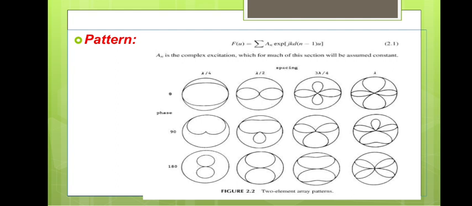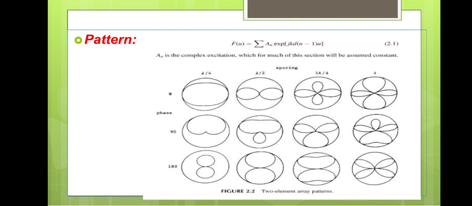But for the 90 degrees phase shift, the radiation pattern is like this. If you take a 180 degrees phase shift, the radiation pattern is like this, perpendicular. So here, for the lambda by 2 in the second column, the 3 lambda by 4 spacing between the elements in the third column, and the lambda spacing between the elements in the fourth column, that means the radiation pattern is broad in the normal direction.